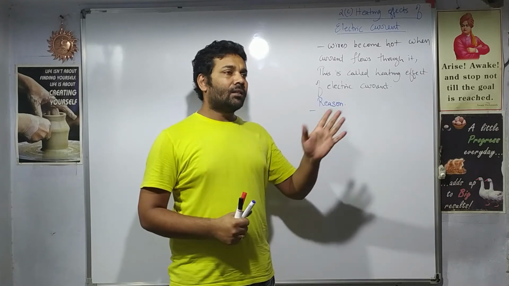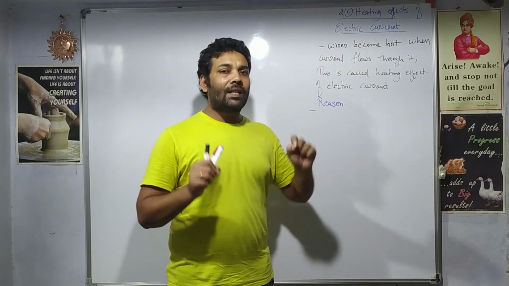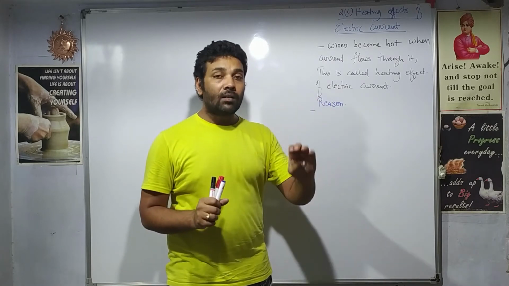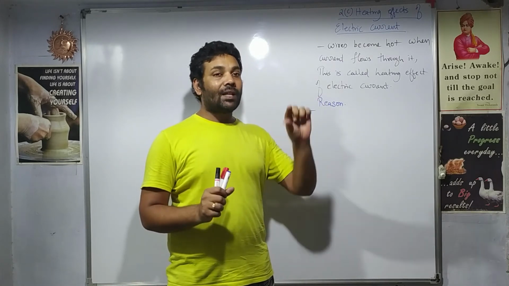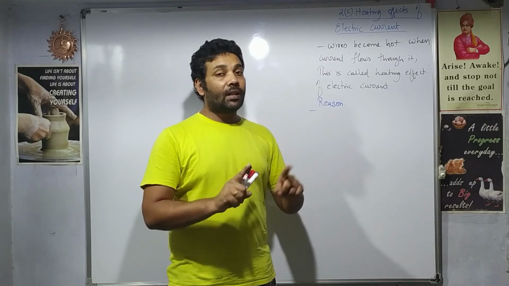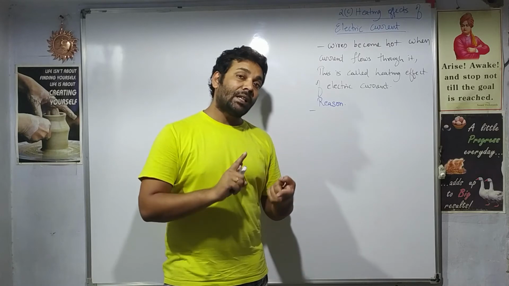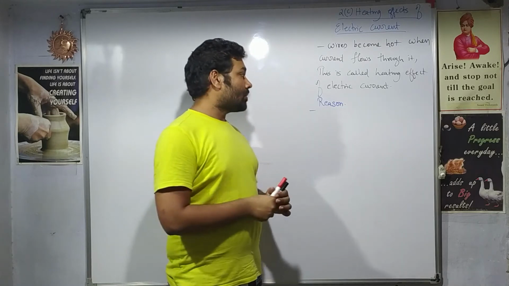Generally we see that whenever anyone gets a shock, that thing becomes hot, that thing turns black in color. So what is that? It's only because of the material. If the material is a bad conductor, a large amount of heat is produced, but if the material is a good conductor, then the heat produced is less.